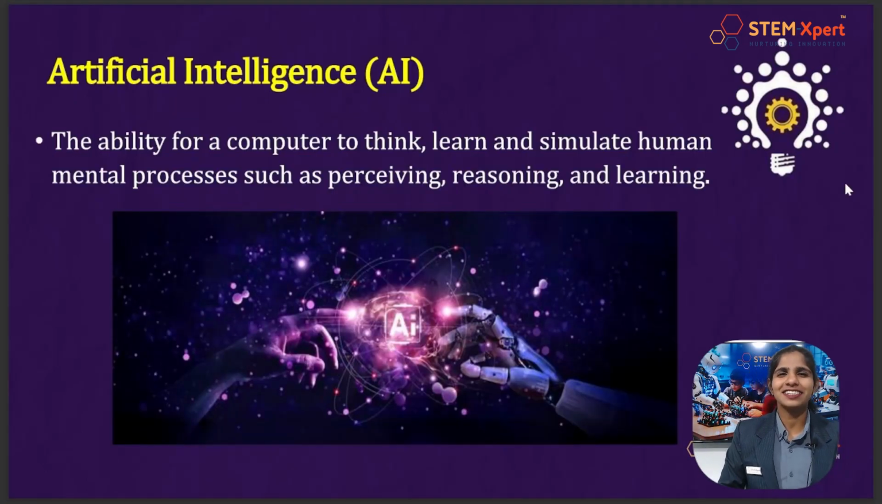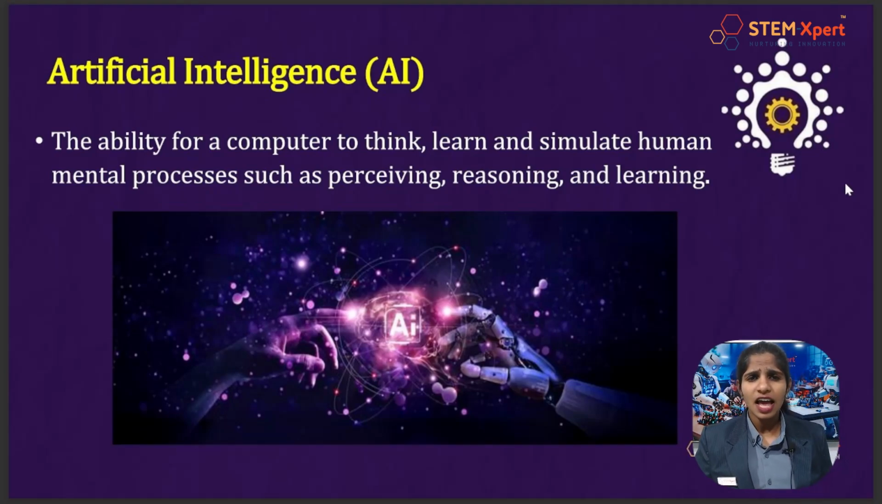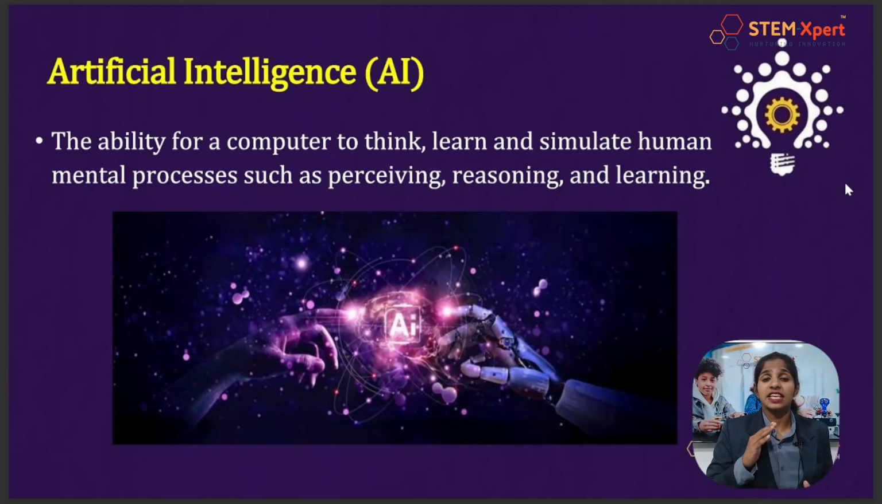Let me ask you something. Have you heard of AI? Yes, of course, artificial intelligence, right? And you know computers, right? They are machines. Have you bothered how they think? It is the ability of a computer to think, learn, and simulate human-like behavior. Let it be thinking, perceiving, or reasoning, all these actions, if a machine can perform, we call it artificial intelligence. Artificial intelligence means the ability of a machine to think like humans.